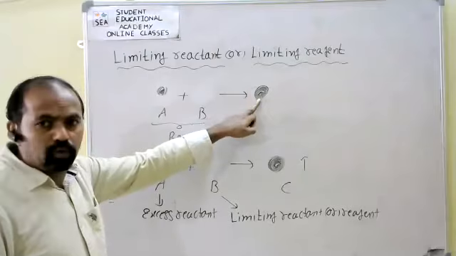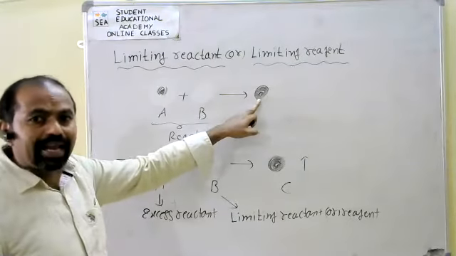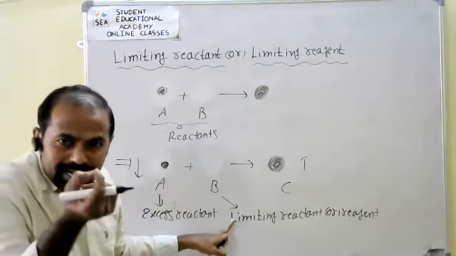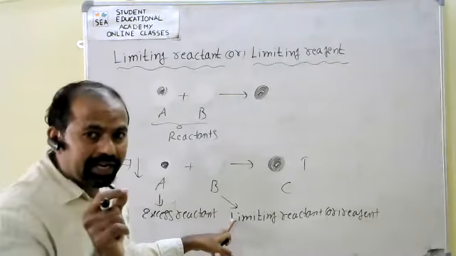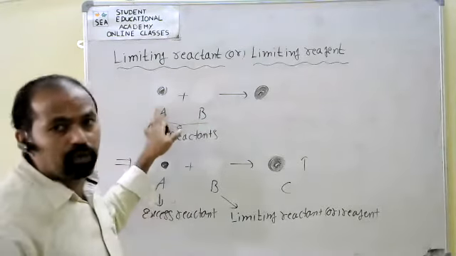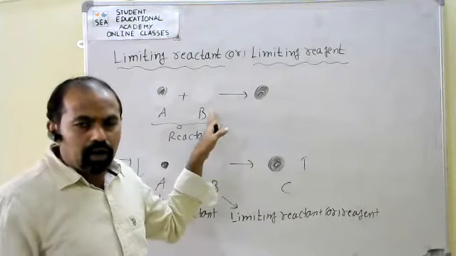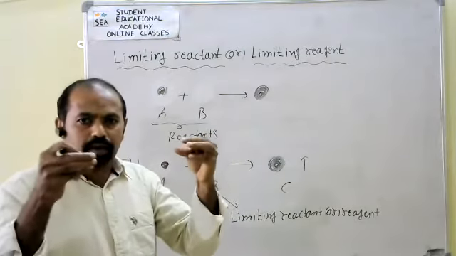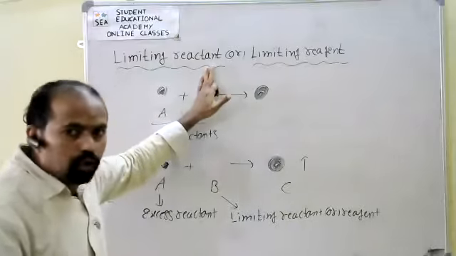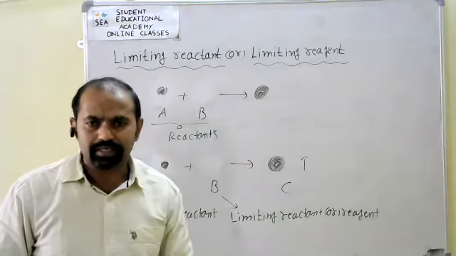So how much product is formed is decided by the limiting reactant. The reactant with the lesser amount decides the product we get. How much amount of A is there is of no use, because both substances must react with each other to convert into product. If there is no B, there is no product. Understood that?